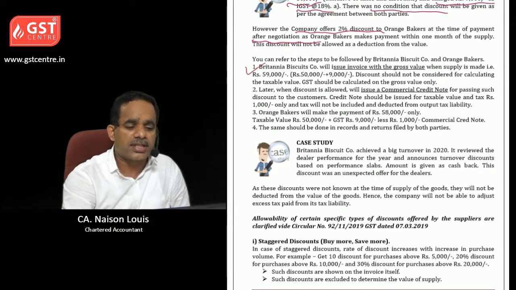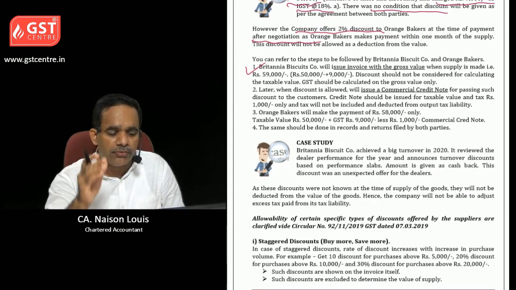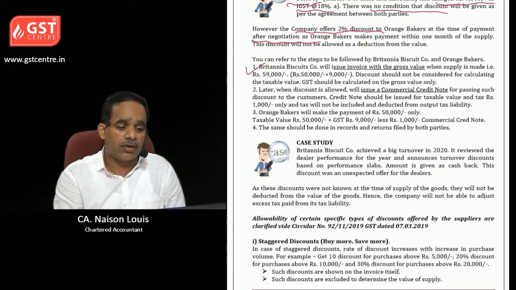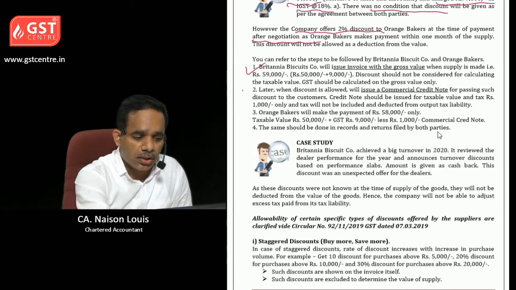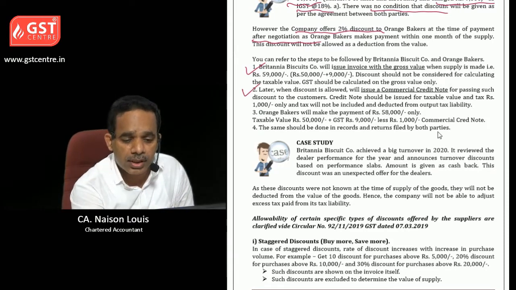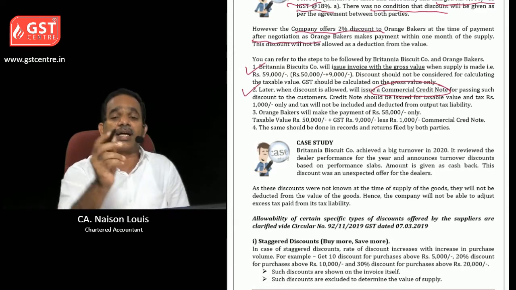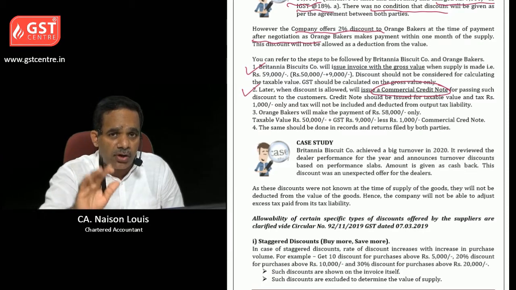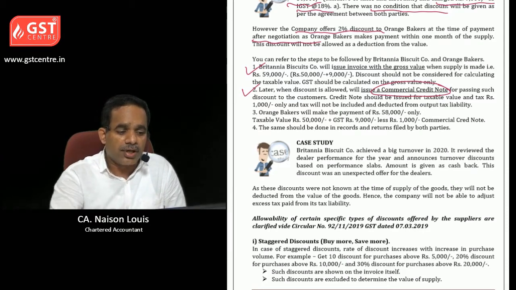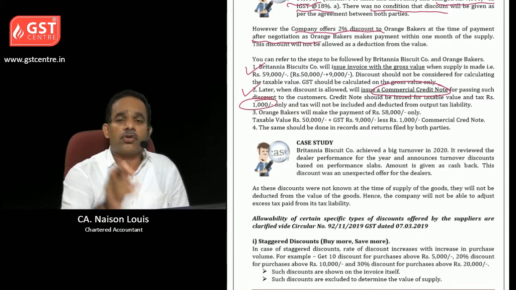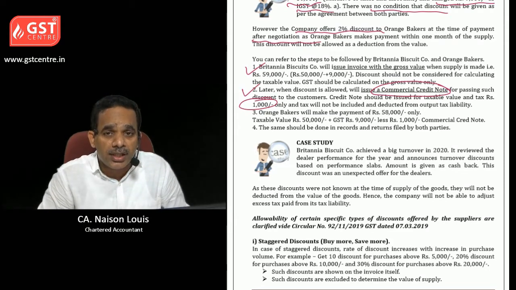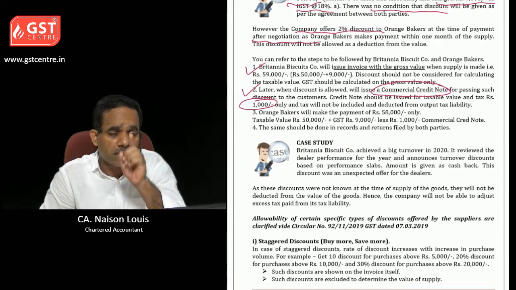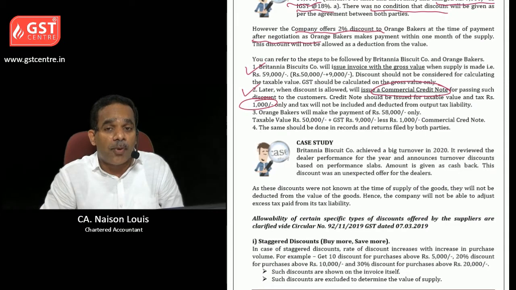Britannia Biscuit Company will issue the invoice for gross value, that is 59,000. Later, when discount is allowed, they have to issue a commercial credit note. What is a commercial credit note? GST will not be there. So in this case, only 1,000 rupees will be deducted from the value. There is no deduction from the GST amount.